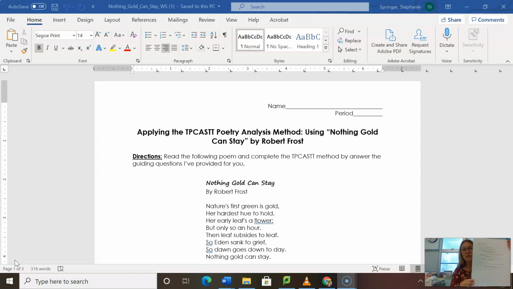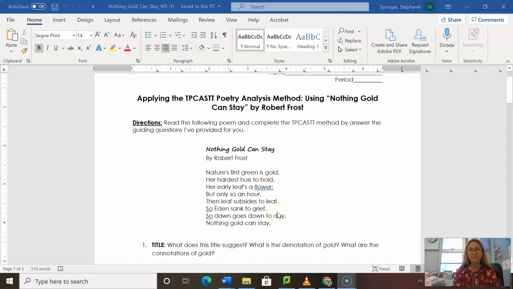And what I've done on these notes is I have given you a definition and an example, because what you have to do in your assignment is find examples throughout the poem. But the first thing that I want to do is look at the poem, and I just want to talk about the structure a little bit. The structure, if you look at the notes, is the way the poem is presented to the reader. So we can see that it has 1, 2, 3, 4, 5, 6, 7, 8 lines.